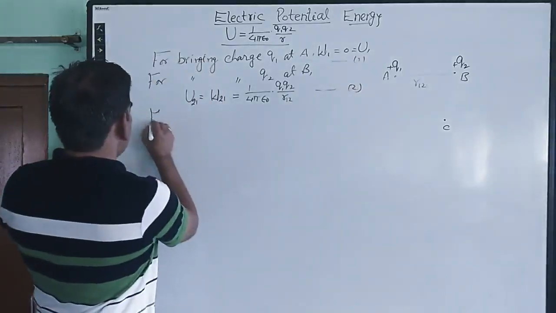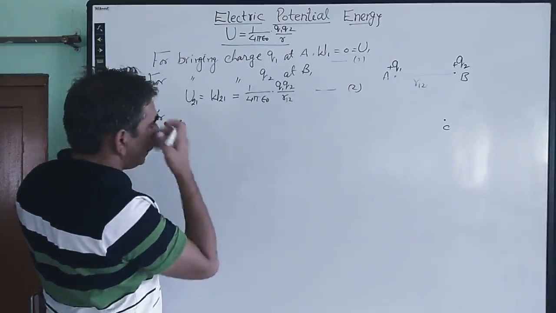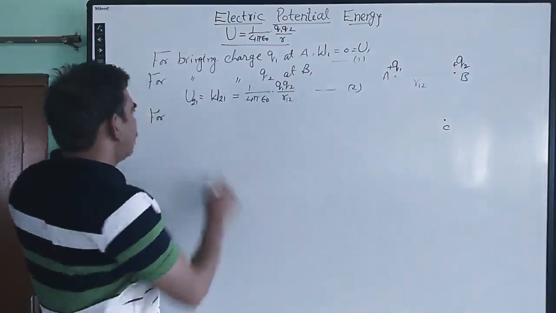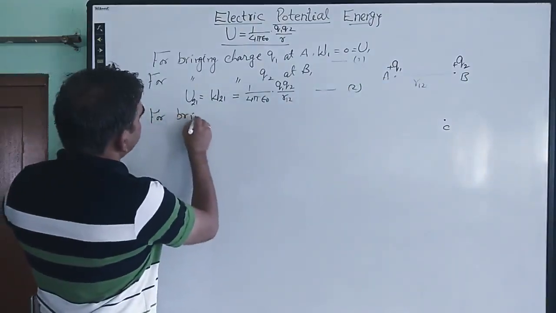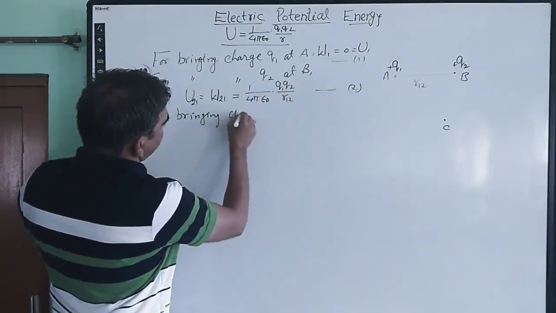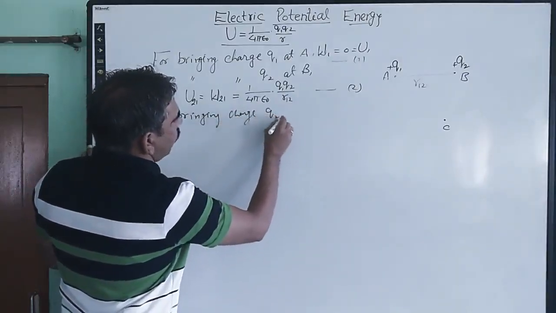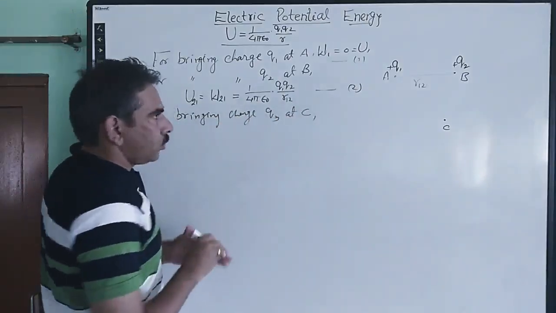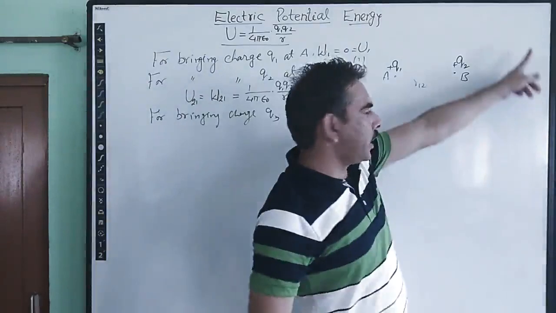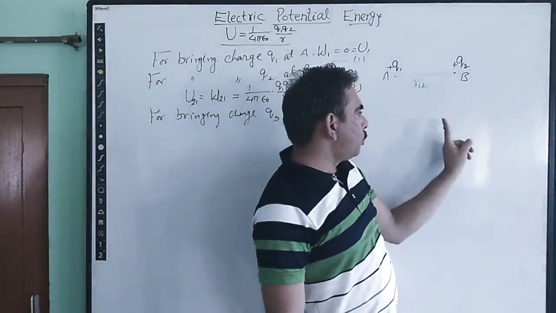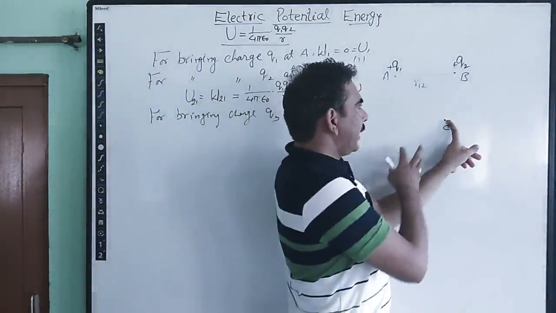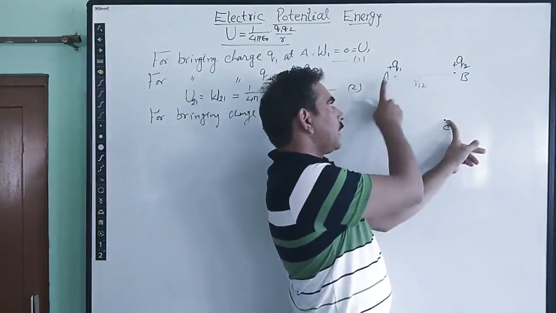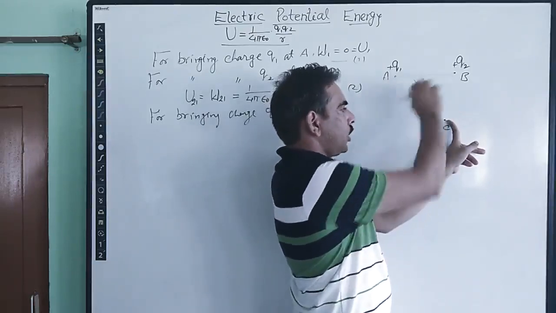And what is the amount of work done, or potential energy, in bringing the charge Q3 from infinity to position C? Now whenever we try to bring the Q3 charge from infinity to position C, this position C is lying under the influence of the electric field of the two charges, the electric field of charge Q1 and the electric field of charge Q2.